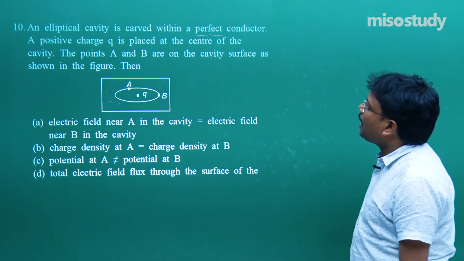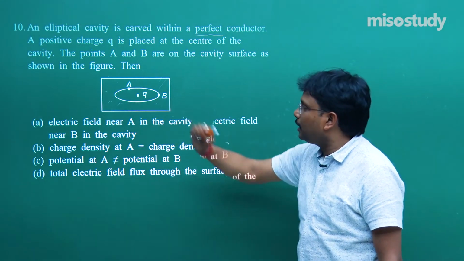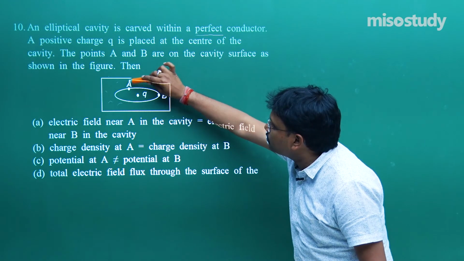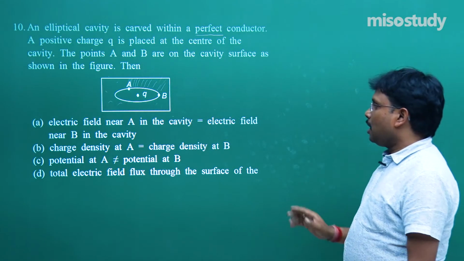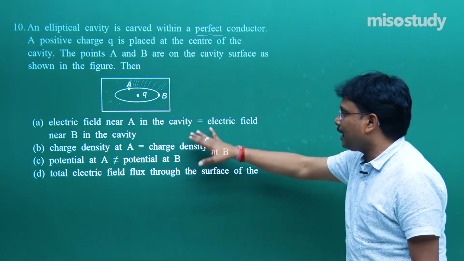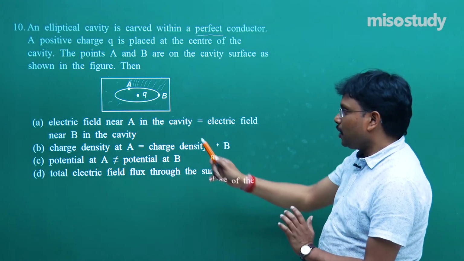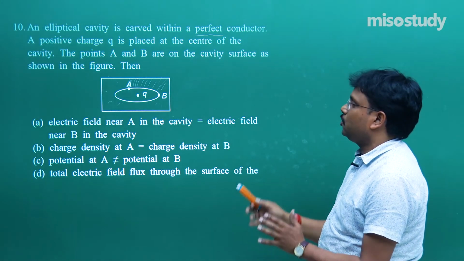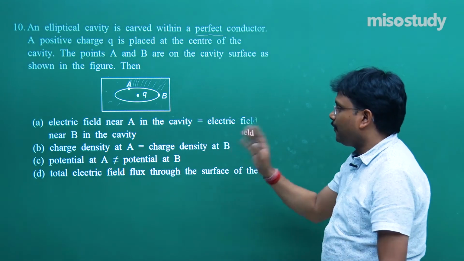The points A and B are on the cavity surface as shown in the diagram. With this assumption, please don't forget that this is a solid portion. Now you have to find out the correct option. Simply I would like to suggest, if you read the options properly, you will say there is no need of pen or paper. Fine, let's start.